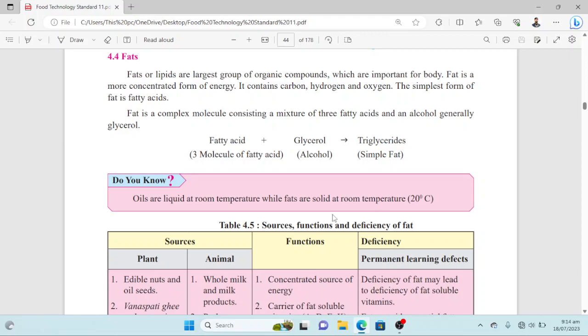Another thing to discuss here is the difference between oils and fats. Oils are liquid at room temperature, while fats are solids at room temperature, like at 20 degrees Celsius. Mostly the oils are plant oriented, and fats are mostly animal oriented. Oils are liquid at room temperature, so their state is runny, while the fats, which are mostly derived from animals, like butter, are solid at room temperature. So this is the difference between oils and fats.